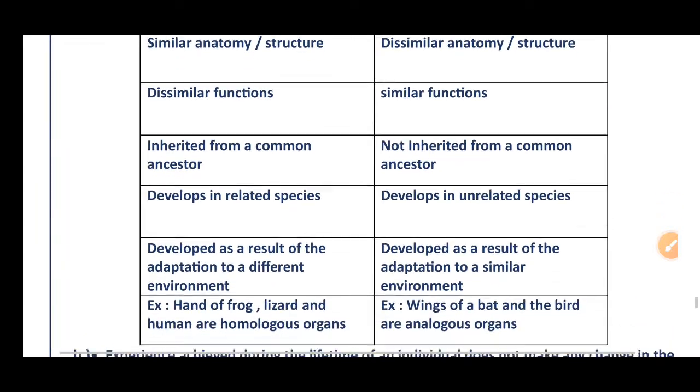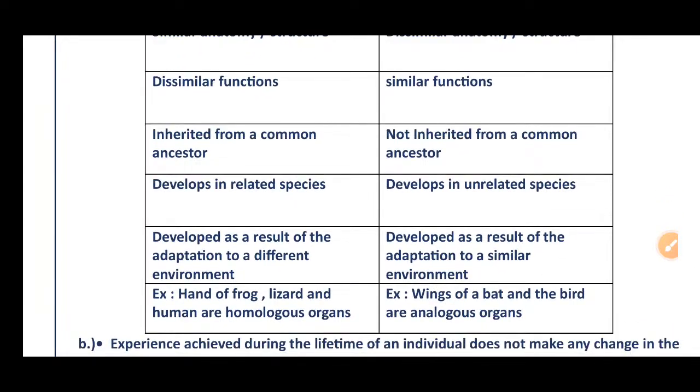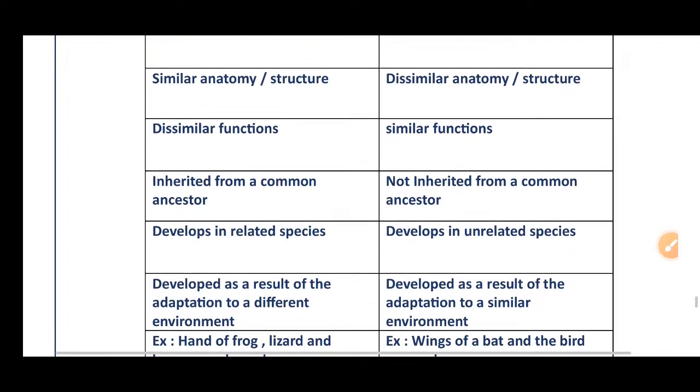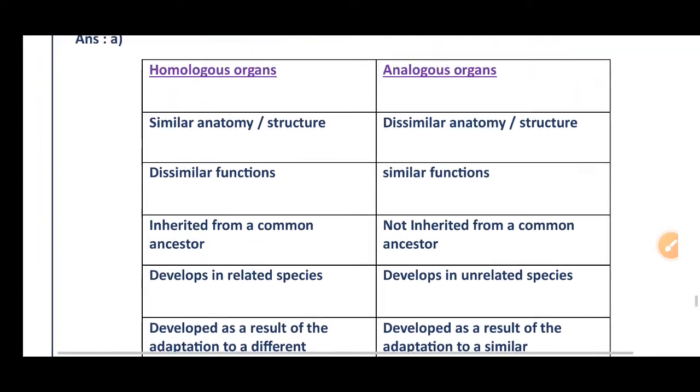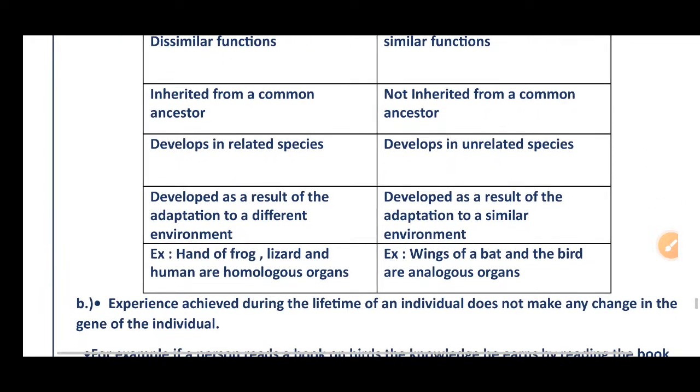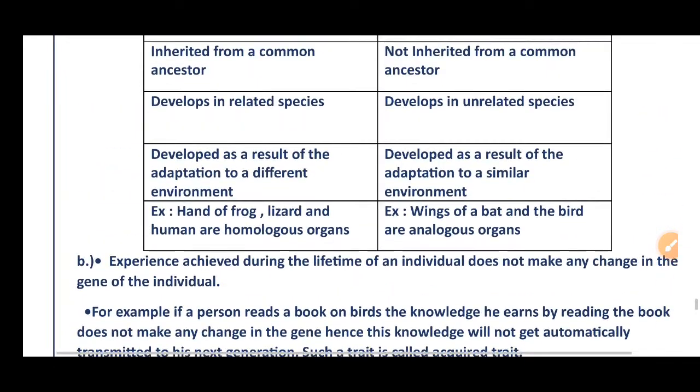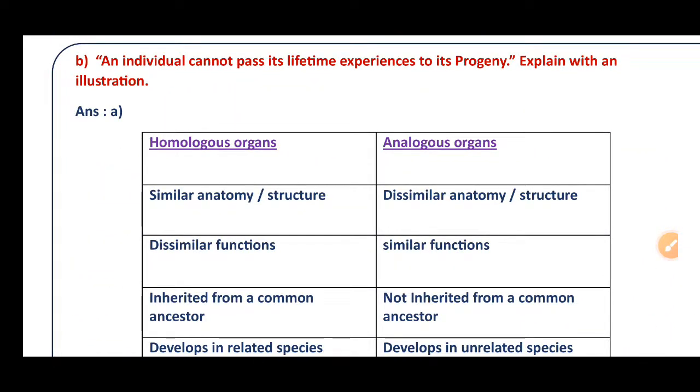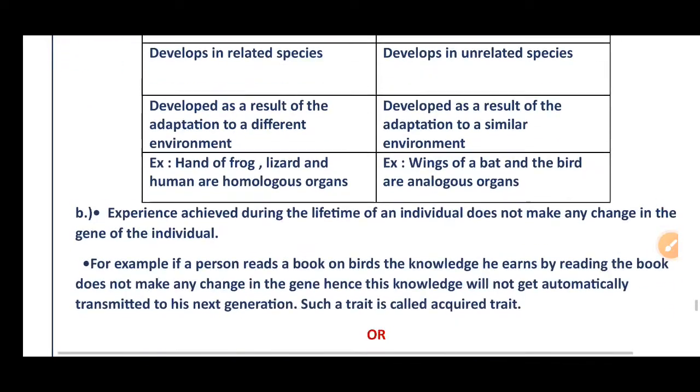Okay, then homologous organs, example: the hand of a frog, lizard, human are homologous organs. Okay, structurally they are the same, but functionally they are different. Analogous organs, example, wings of a bat and a bird are analogous organs. Structurally they are different, but function is the same. Function is the same for flying. For this question, another question is the B part. An individual cannot pass its lifetime experience to its progeny. Explain with an illustration. Okay.